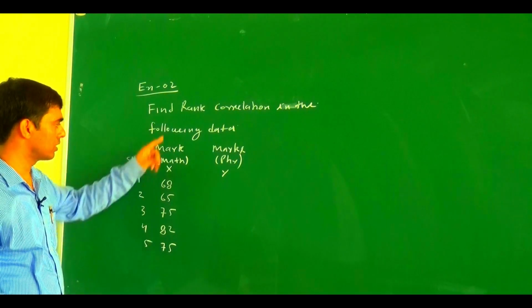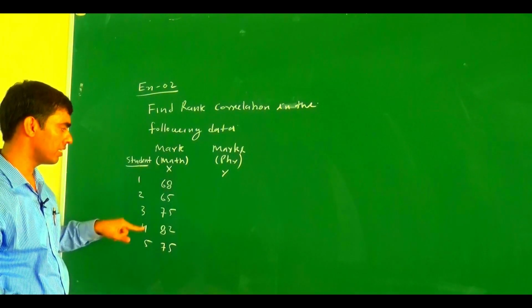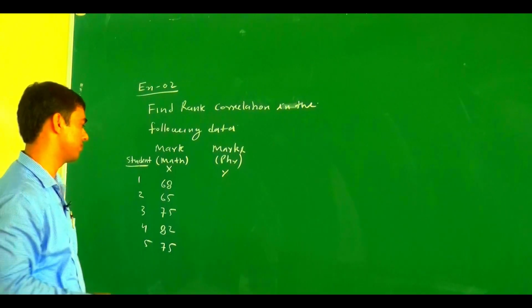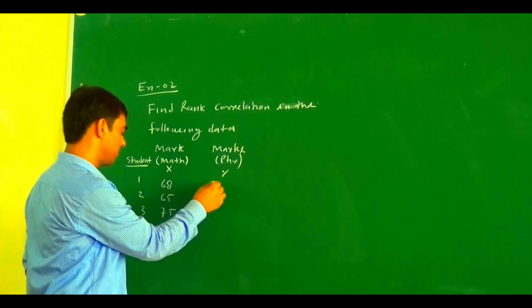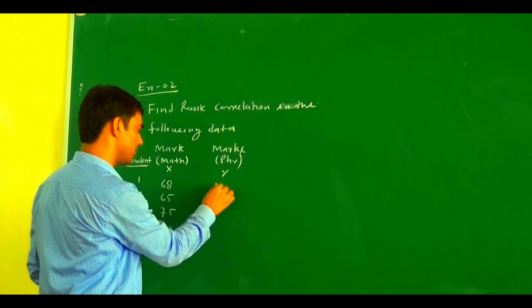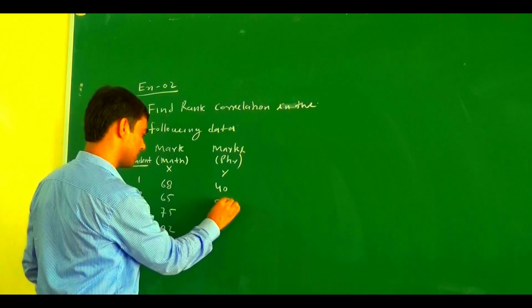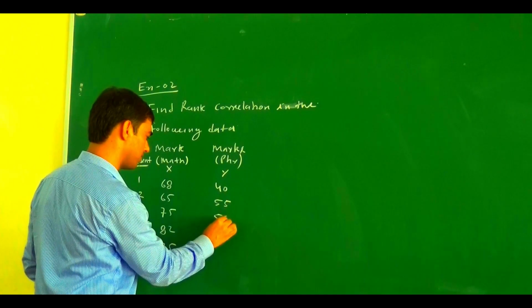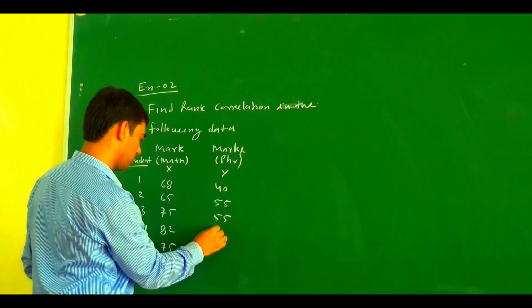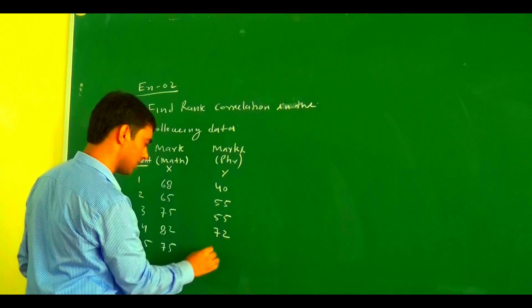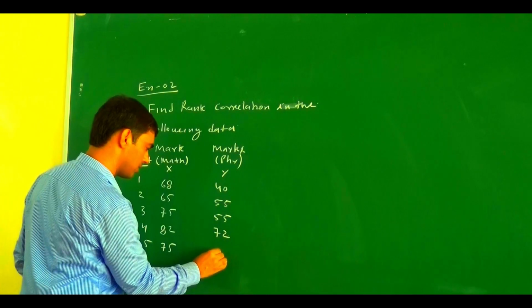So the first student got 68 marks in math, the second student 65, then 75, 82 and 75. And in physics, this individual got 40 marks, the second one got 55 marks, the third one also got 55 marks, the fourth one got 72 marks, and the last one got 85 marks.